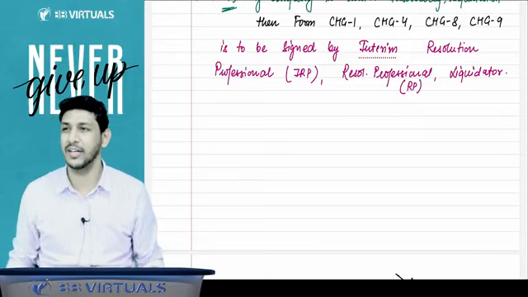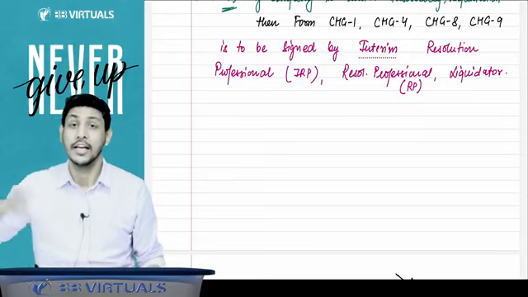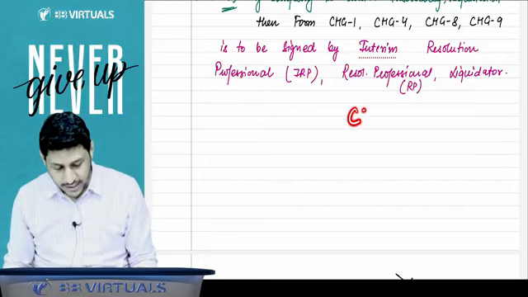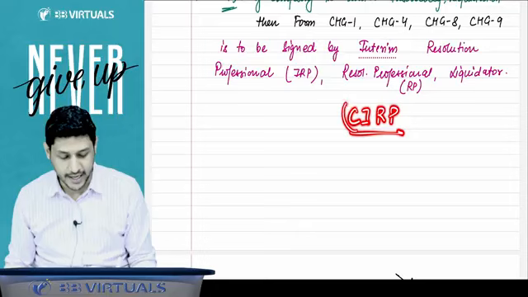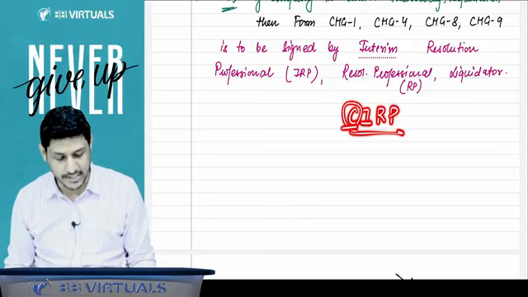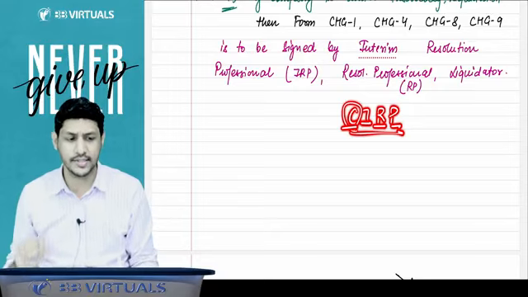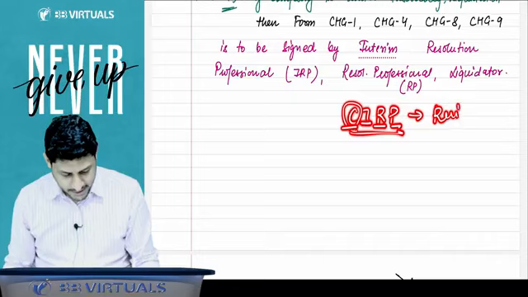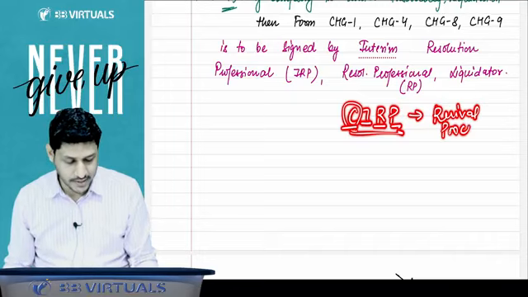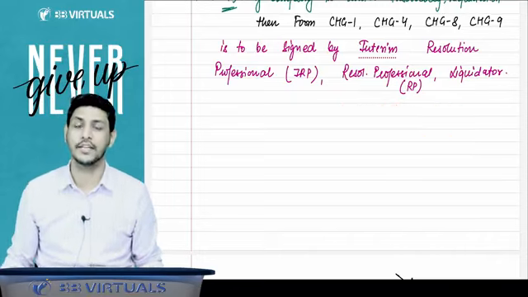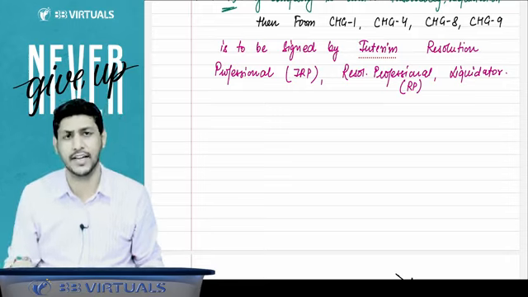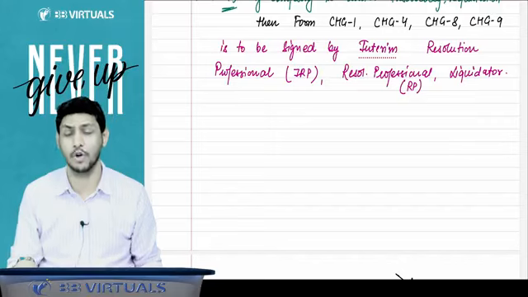Whenever a company is in an insolvent position, we have to start a process that is called CIRP. CIRP means corporate insolvency resolution process, or you can say it is a revival process. We try to revive that company which is insolvent, which is becoming insolvent. That is called the revival process.